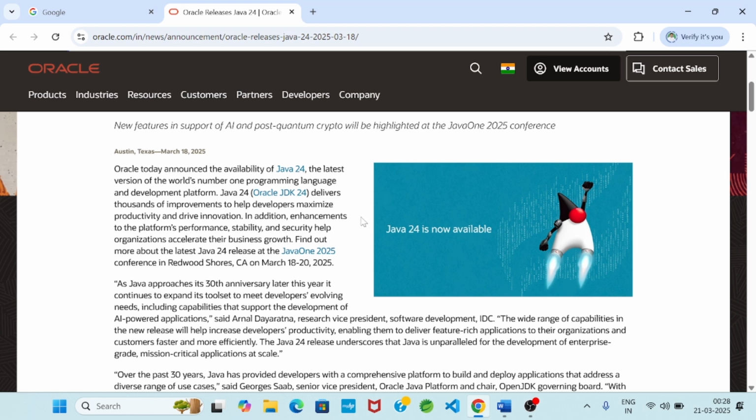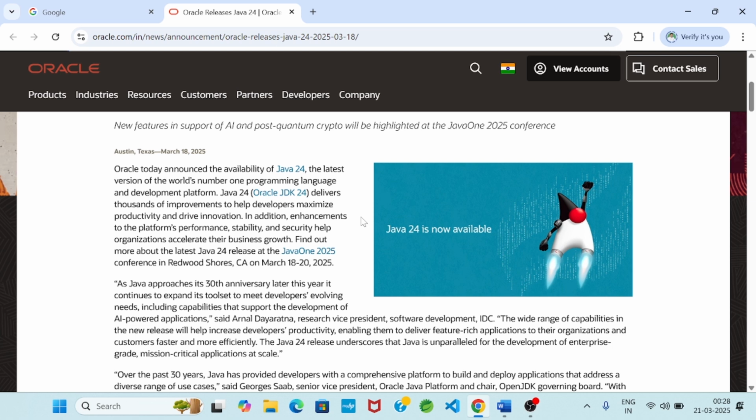On 18th March 2025, Java 24 was released. This is the latest version of Java, released with some new features for the development of a variety of applications. In this video, we will see how to download Java 24 software, or JDK 24. JDK 24 is now available and it is completely free, so we can download and install it successfully.